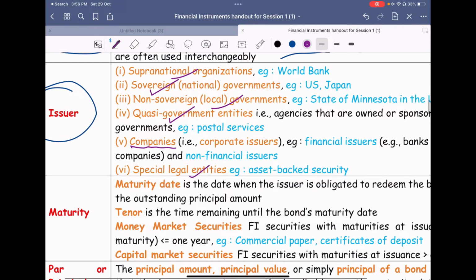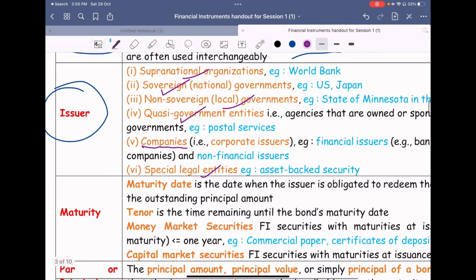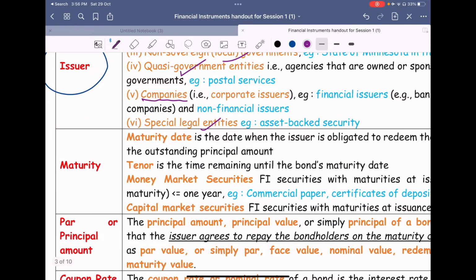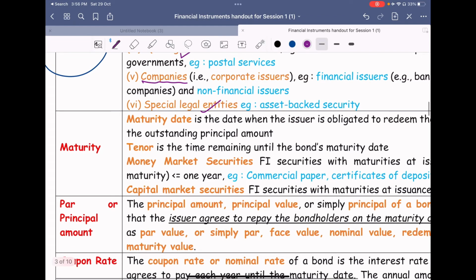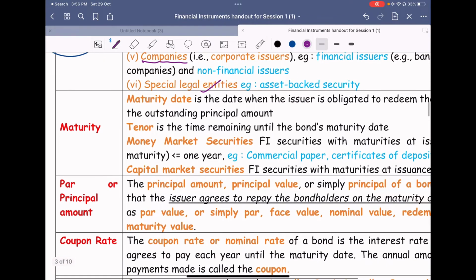Special legal entities or special purpose vehicles. We will be seeing them a little later. Certain special purpose vehicles are floated exclusively for issuing fixed income securities, and we will see later how the structure of asset-backed securities works, mortgage-backed securities, and CDS. So these things we can see in later sessions. For now, we will go with the basics only.